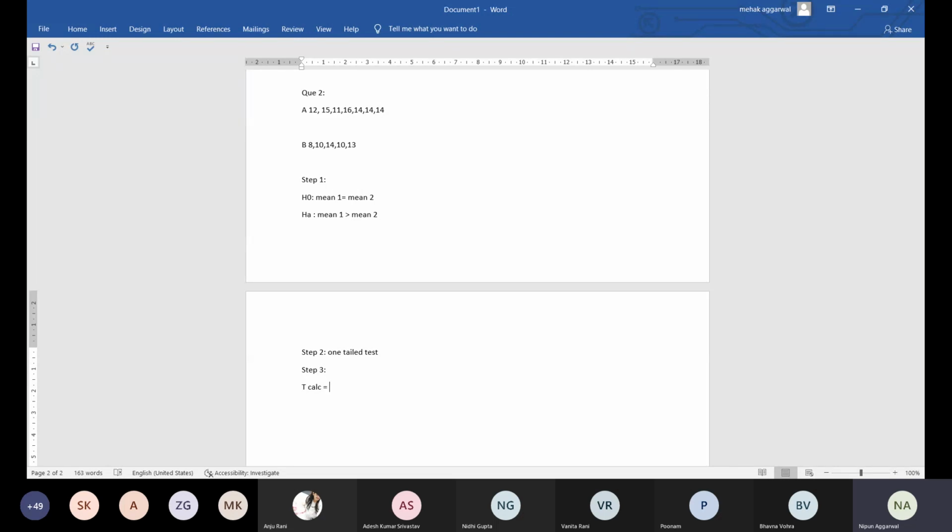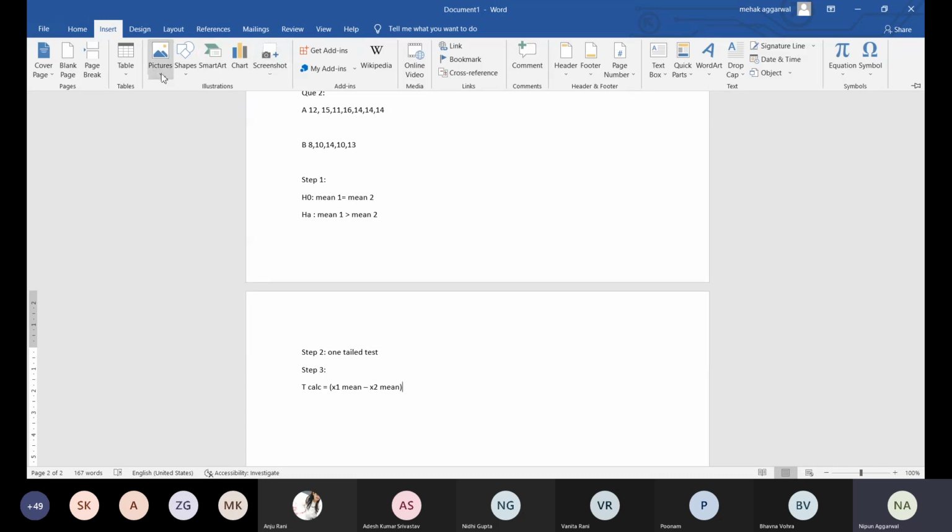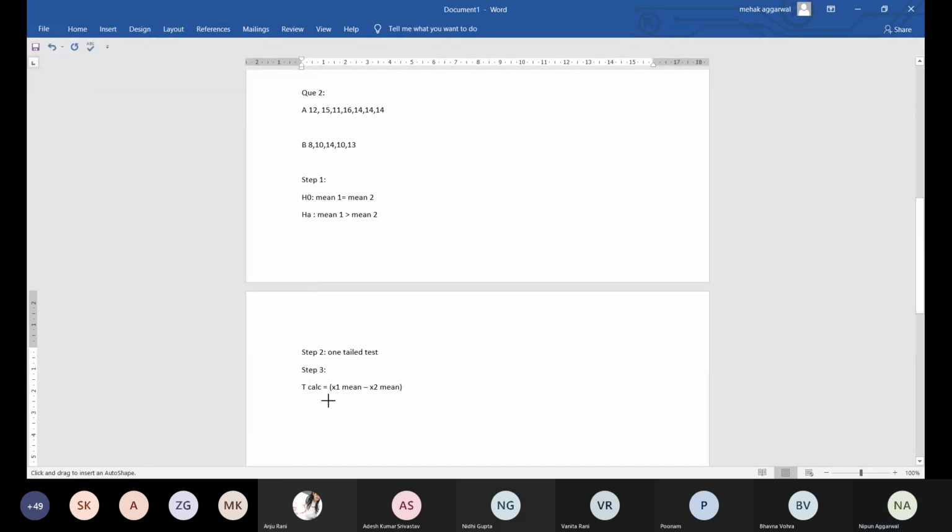So for the t calculated, write down the formula. It is again x1 mean minus x2 mean, so again there will be two means. x1 mean minus x2 mean divided by SP into 1 by n1 plus 1 by n2.